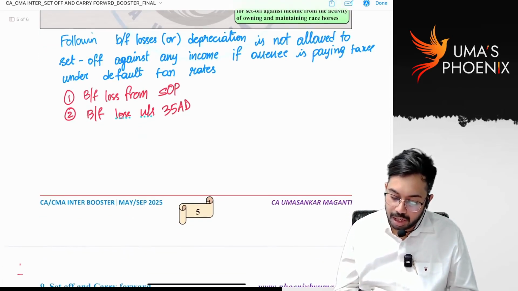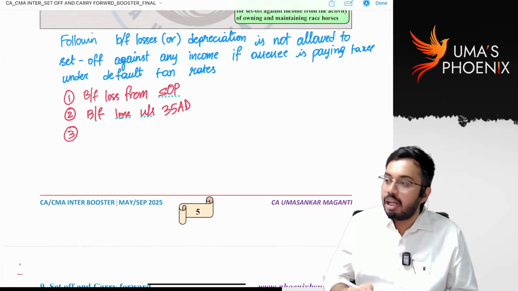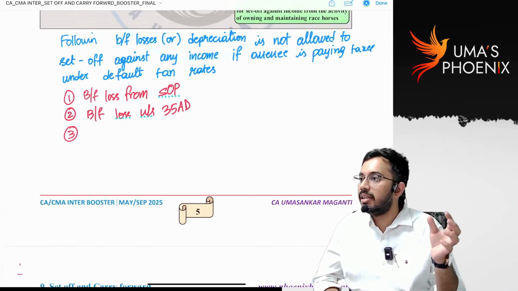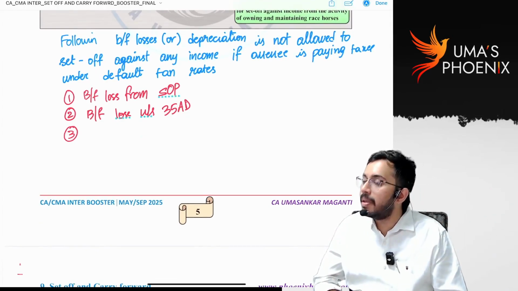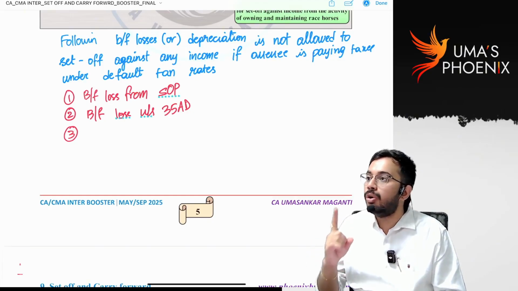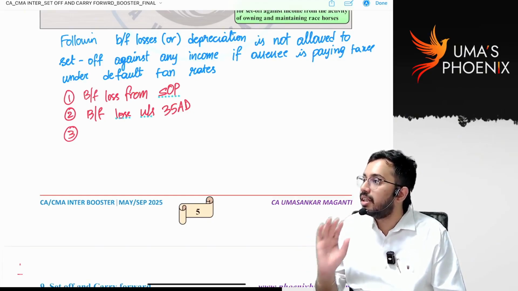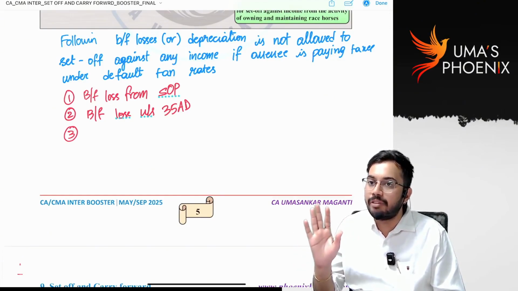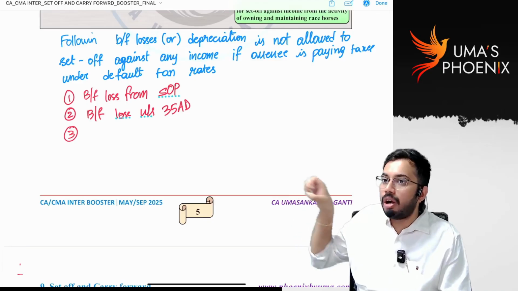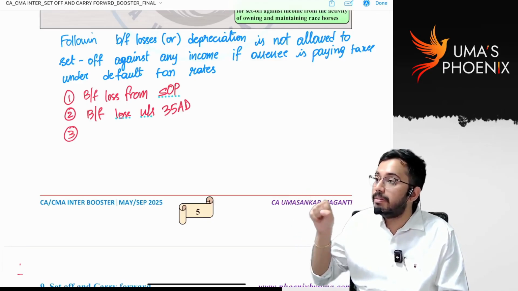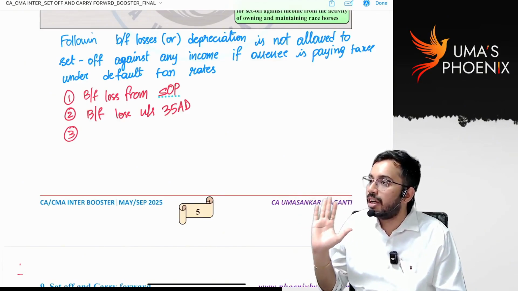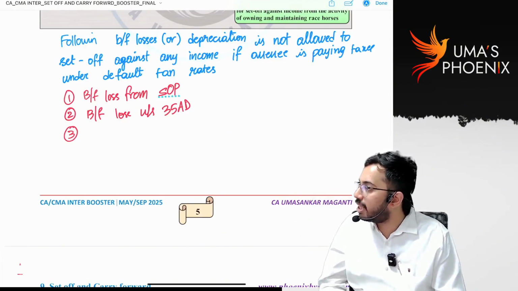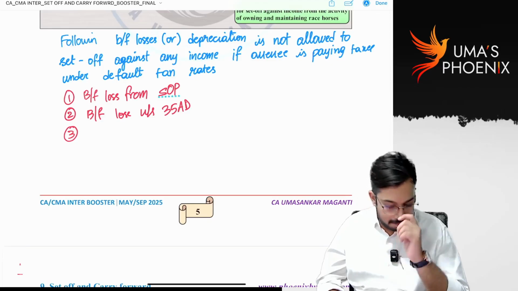Brought forward loss under section 35AD. That means from earlier years there is a specified business loss. But in the current previous year, you chose default tax rates. The moment you choose default tax rates, you cannot claim deduction under section 35AD. So whatever brought forward specified business loss is there, that is dead loss, not eligible to be set off against any income in the current previous year. Is it clear? Next.